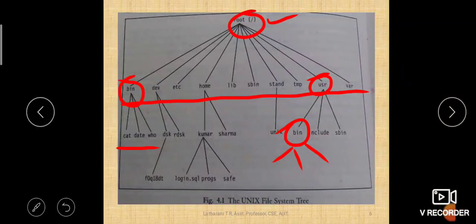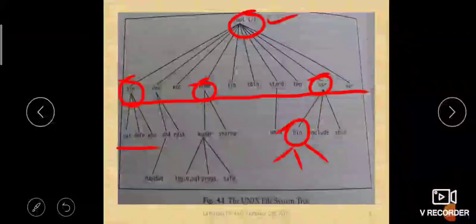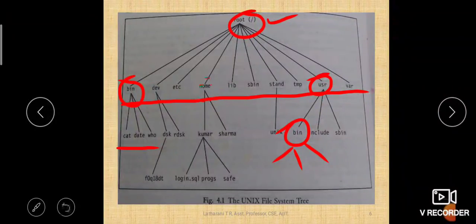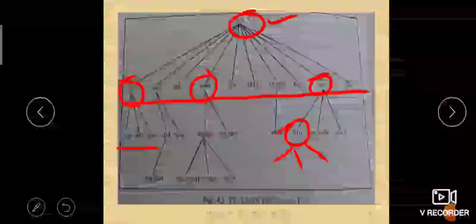Then you can see here the home directory we have discussed, right? Home directory means whenever a user logs into the system, a home directory will be allocated for the user from where the user will work.